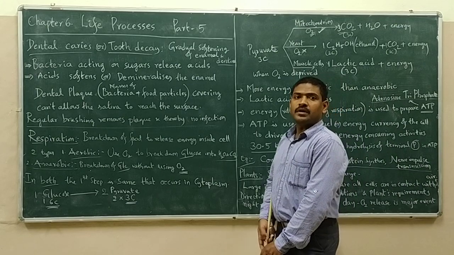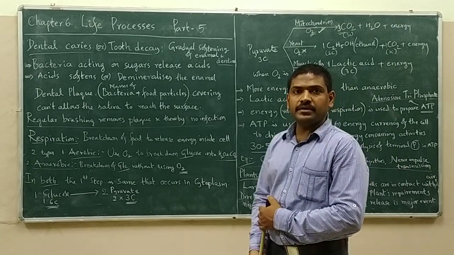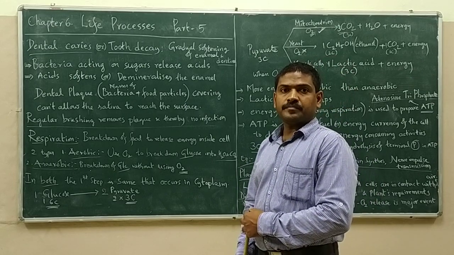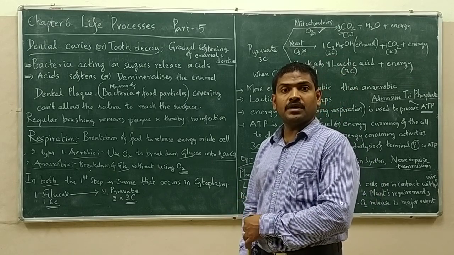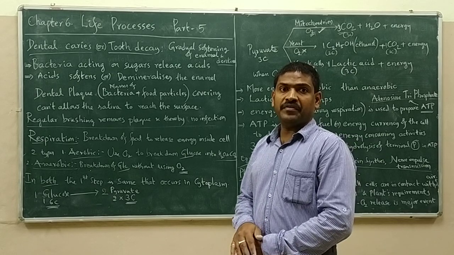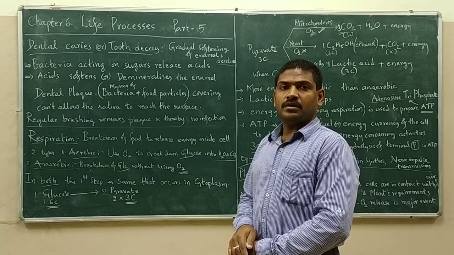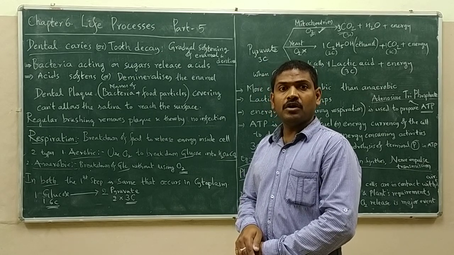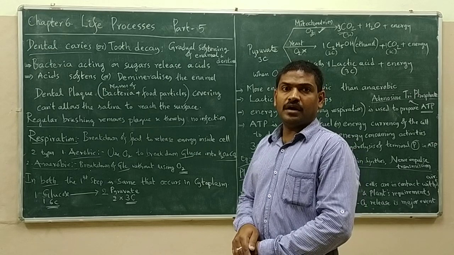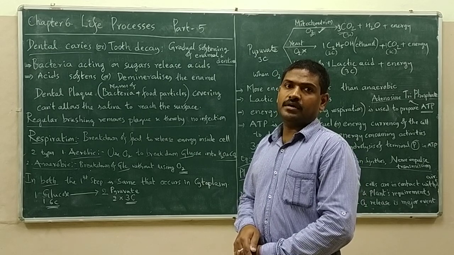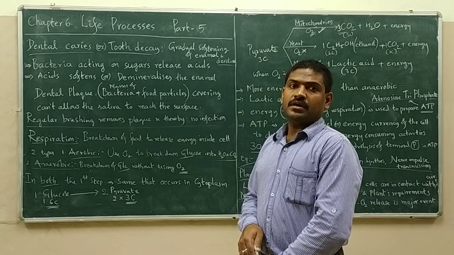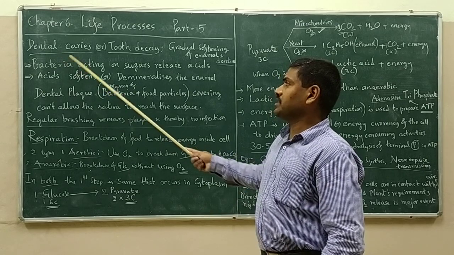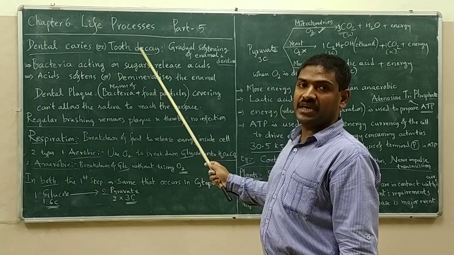Good morning, students. In the last topic, we learnt the details of human nutrition, like what the different steps in human nutrition are. We learnt that there are a total of 5 steps in human nutrition: ingestion, digestion, absorption, assimilation and egestion. And we are left with another topic, that is dental caries or tooth decay.